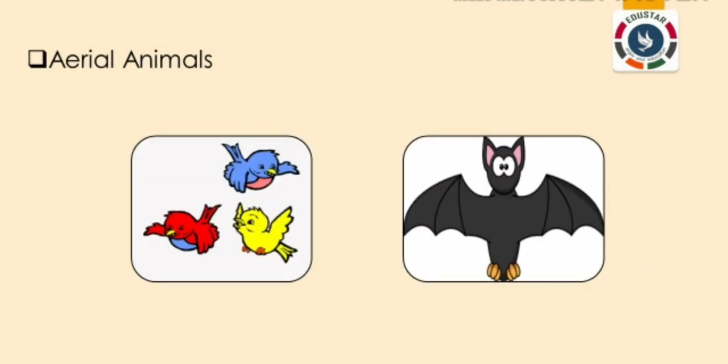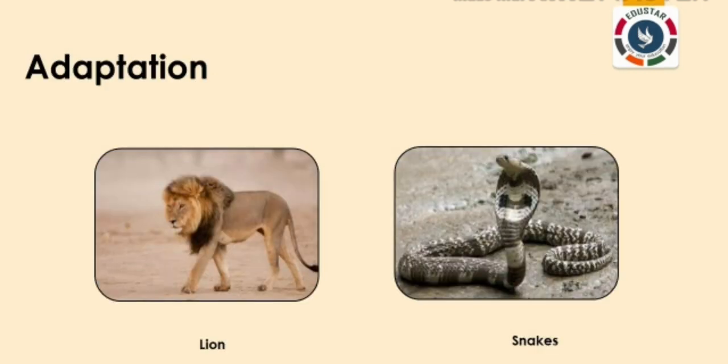Aerial animals. Animals that fly and spend most of their time in air are called aerial animals. Birds and some insects are aerial animals. Next, we have learnt about adaptations. Like plants, animals also have some special features in their bodies to live in their environment. The process of developing special features in the body to adjust to the surroundings is called adaptation.